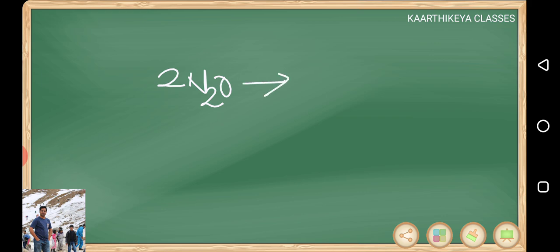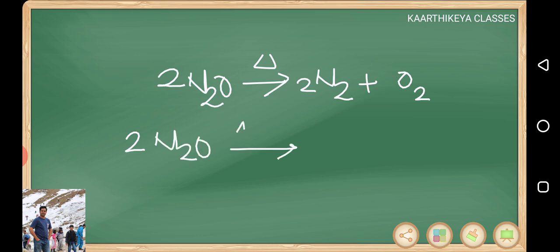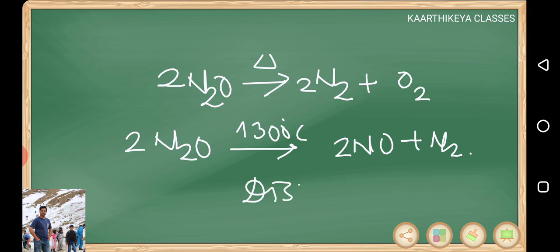N2O on heating gives nitrogen and oxygen. Particularly at 1300 degrees Celsius on heating gives NO and N2. This reaction we can call disproportionation reaction.